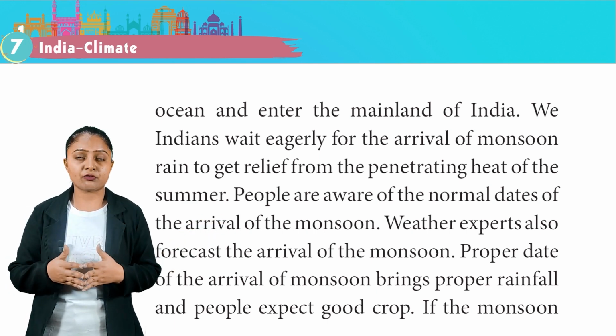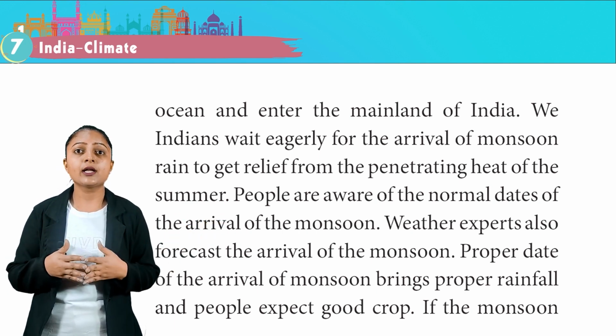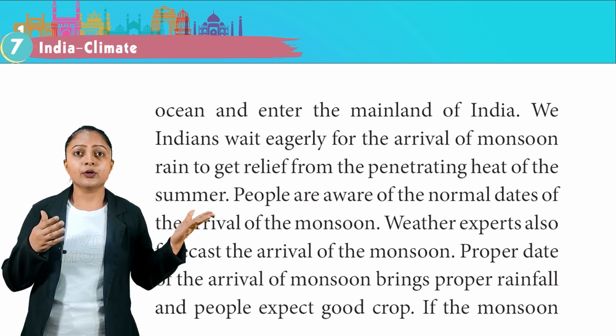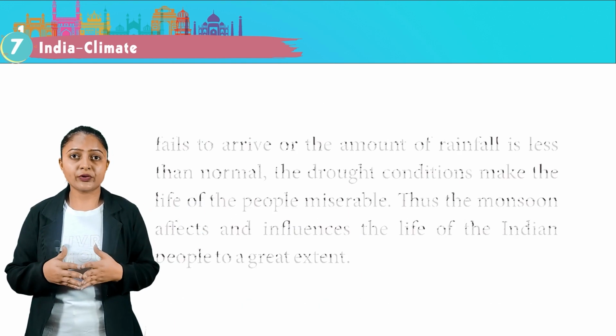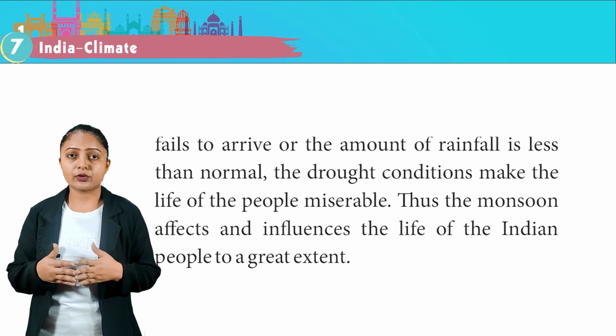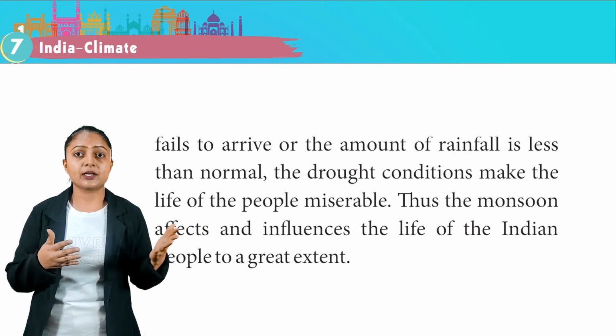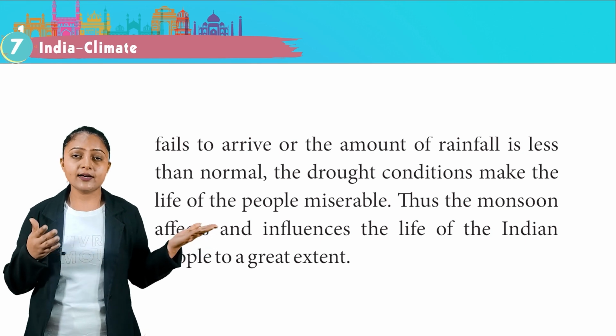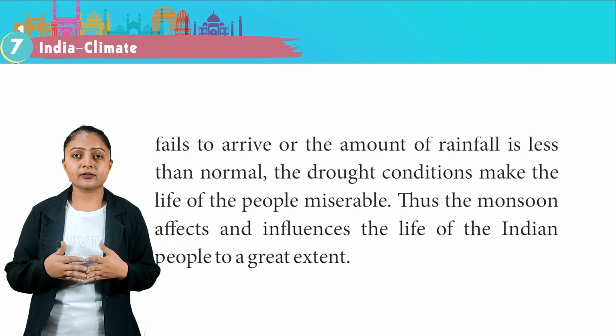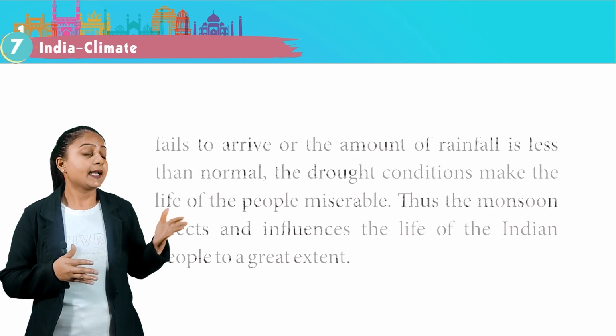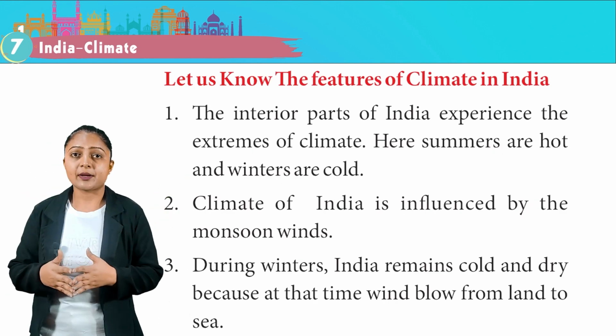Proper date of arrival of monsoon brings proper rainfall and people expect a good crop. If the monsoon fails to arrive or the amount of rainfall is less than normal, the drought conditions make the life of people miserable. Thus, the monsoon affects and influences the life of the Indian people to a great extent. Let us know the features of climate in India.